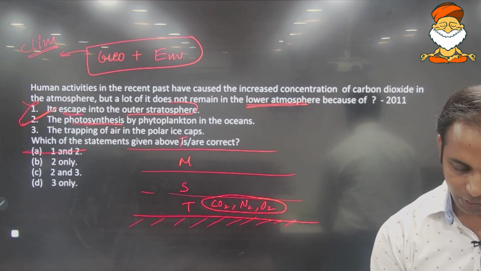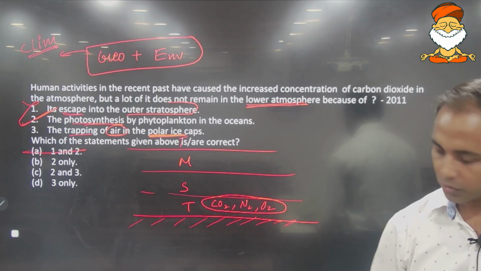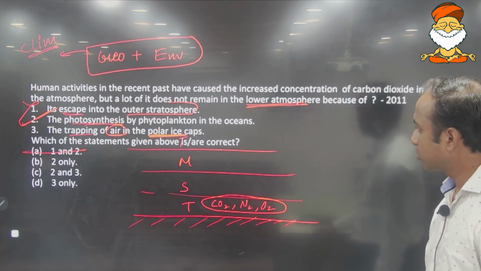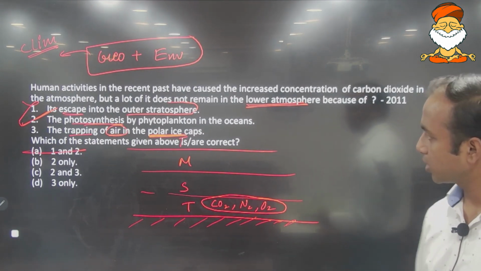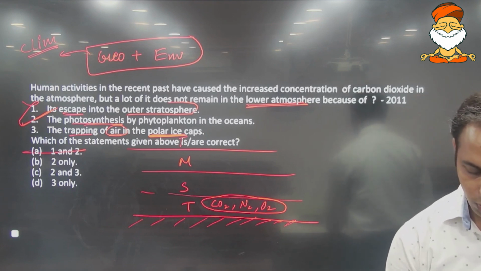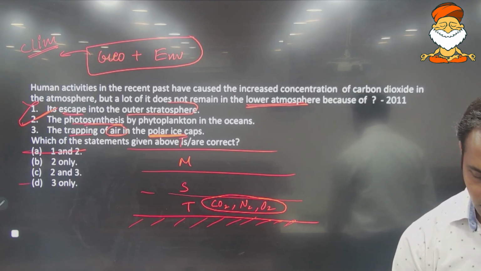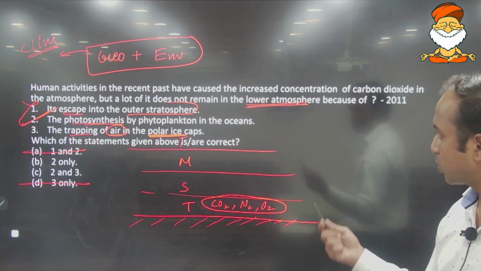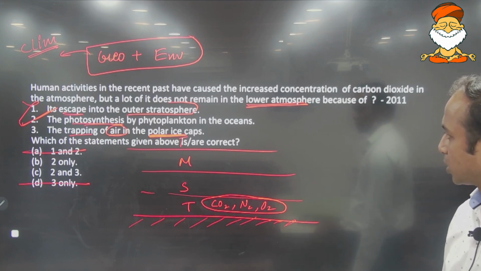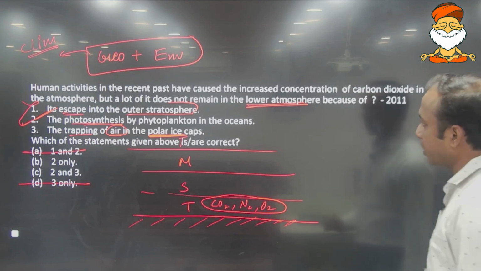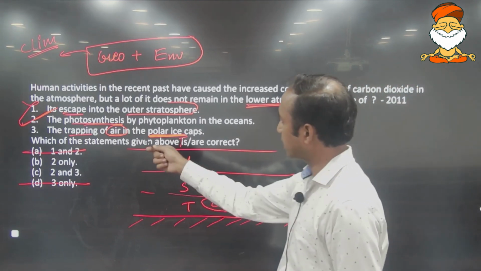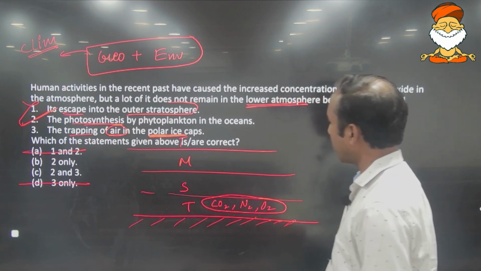Third, trapping of the air in the polar ice caps. Now, if you have understood this, certainly you know that D cannot be the answer. It has to be either B or C. So you are halfway there. The third statement might be a little confusing: trapping of the air in the polar ice caps.